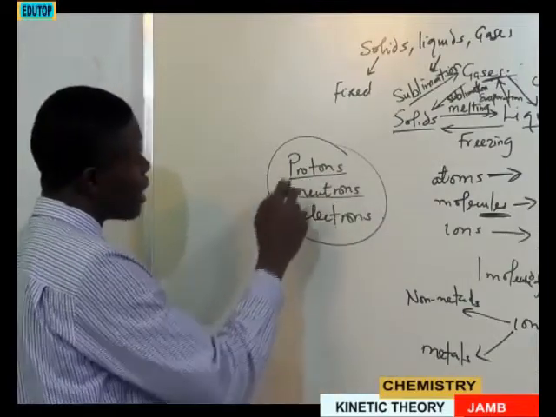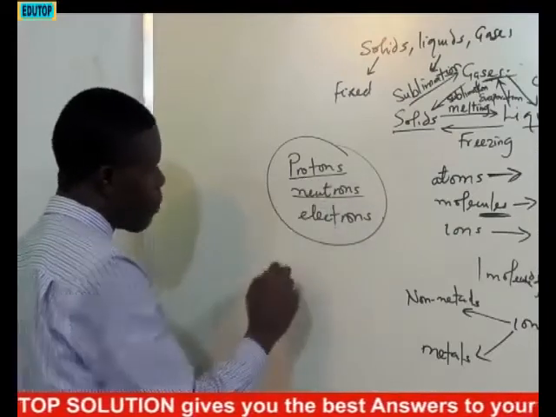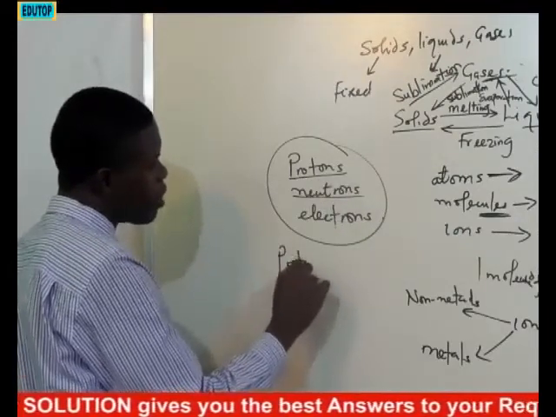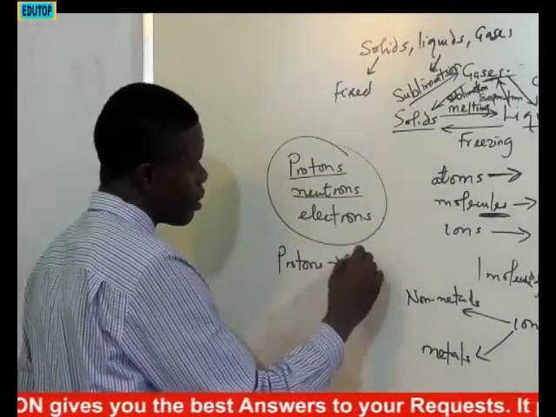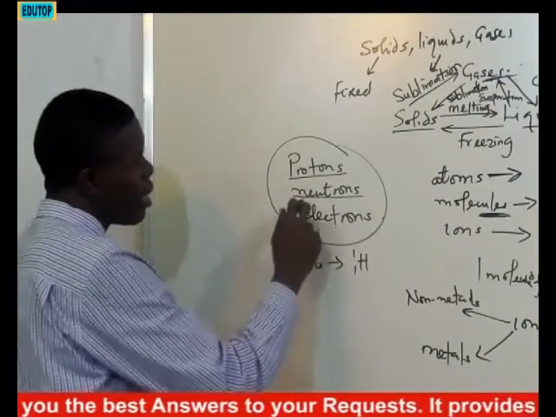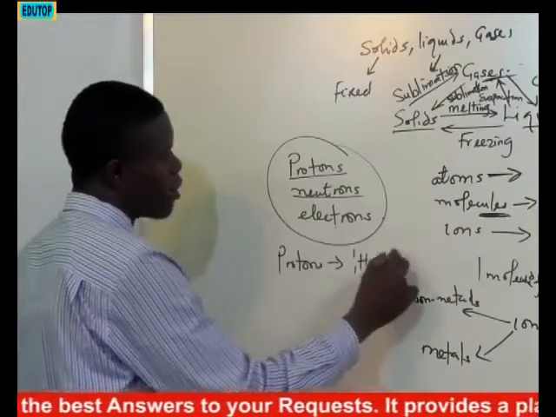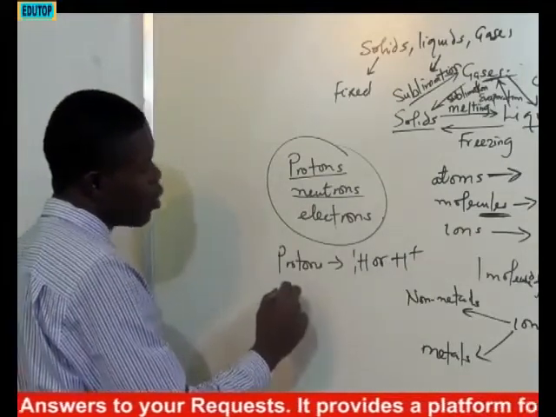So what it means is that the proton is positively charged. Protons are positively charged. You can write something like this as your proton. Why does neutron have no charge?